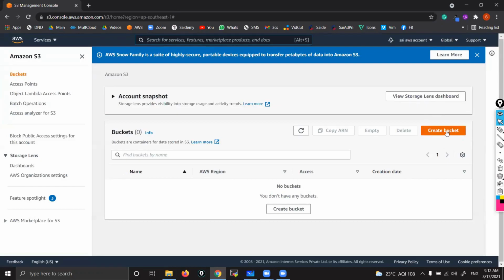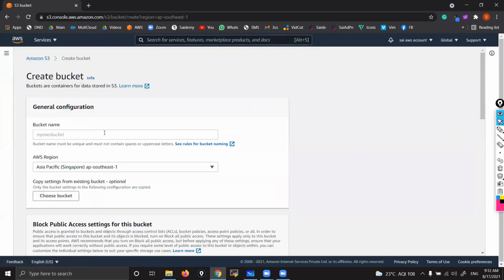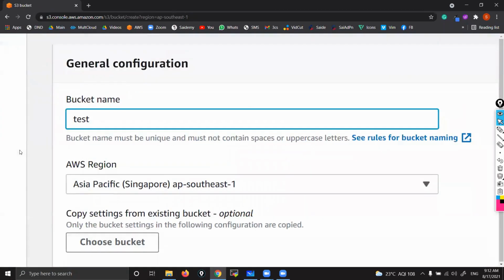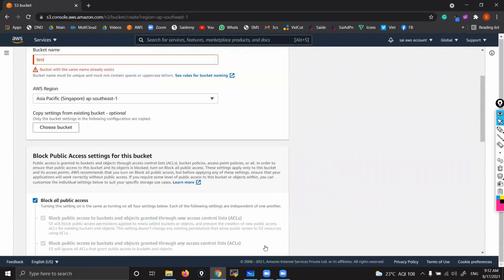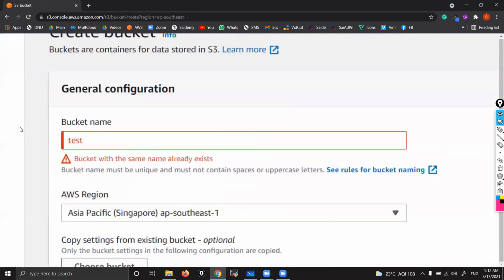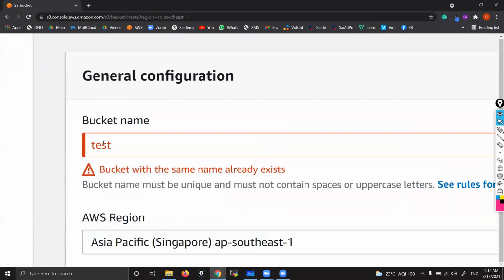See, very user-friendly options, guys. Here, by seeing this, you can understand. Create bucket, upload object, delete object, like user-friendly options. Click here, create bucket. Now give any name to this bucket. I'm giving test. Now try to create bucket. Click here. See, it is throwing an error. Why? Because what I said, bucket names must be unique globally. Correct?